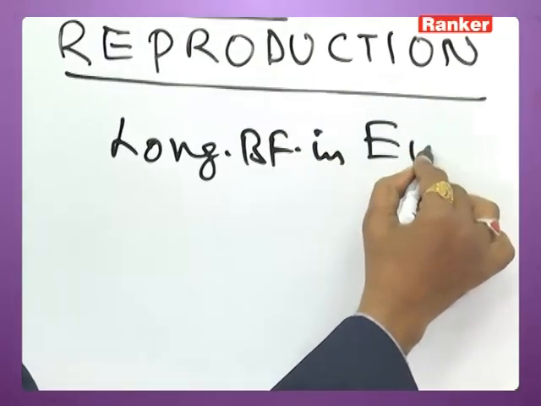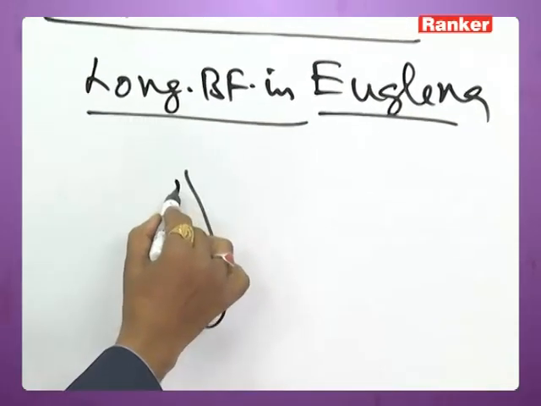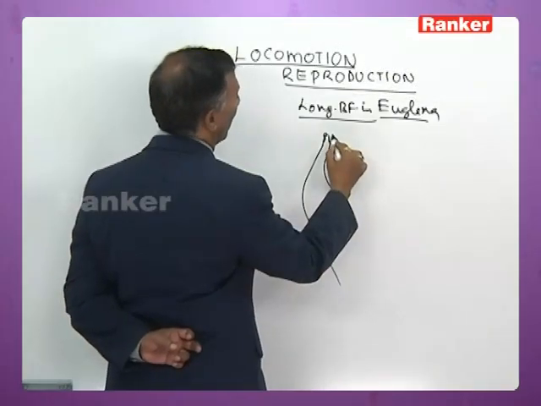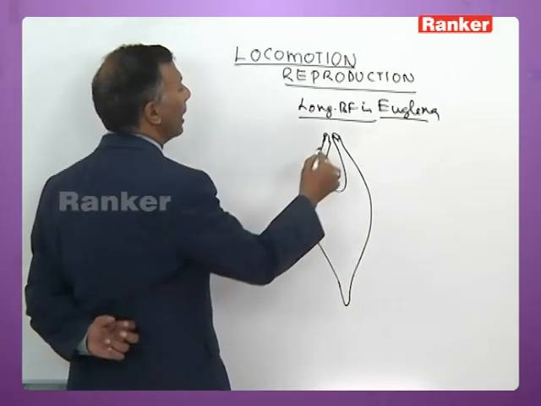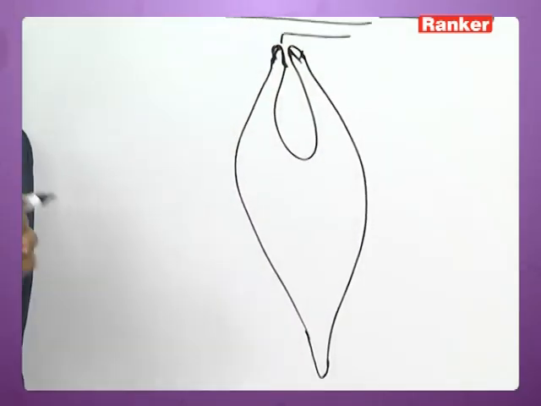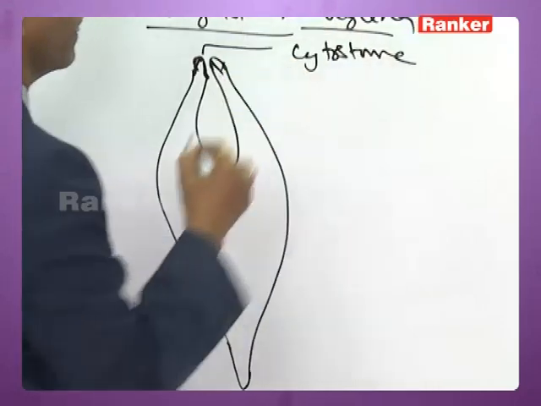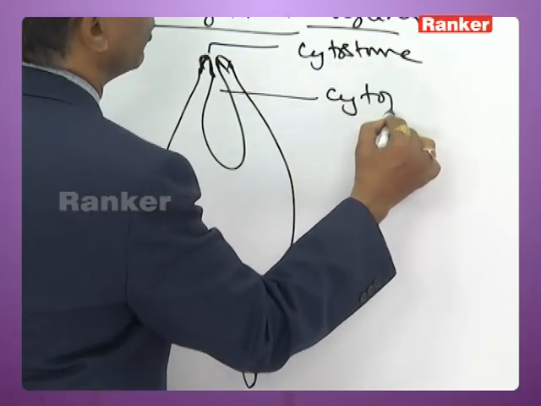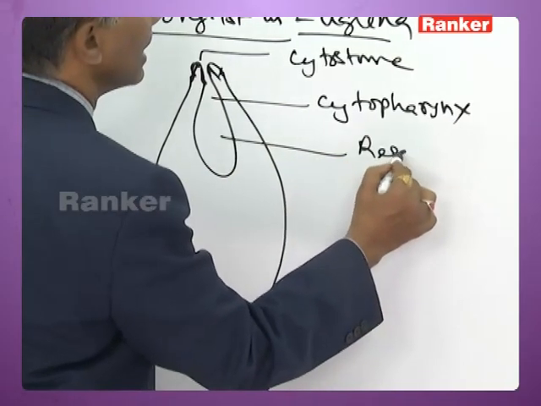In Euglena, there is a terminal opening towards the anterior blunt end, called the cytostome. The cytostome is followed by a funnel shaped structure called the cytopharynx, which opens into a spacious reservoir.